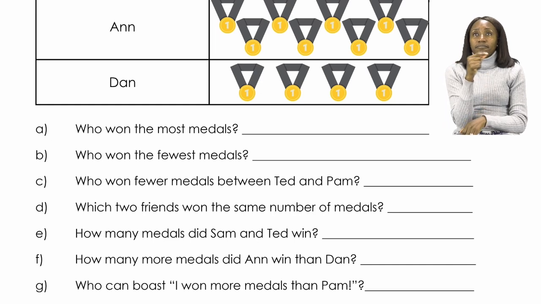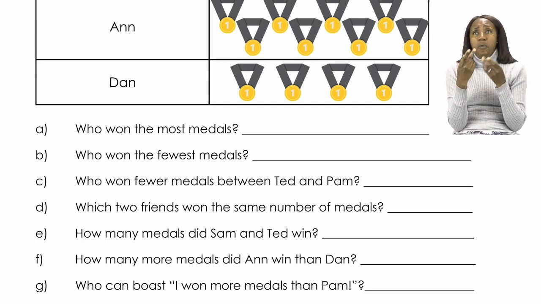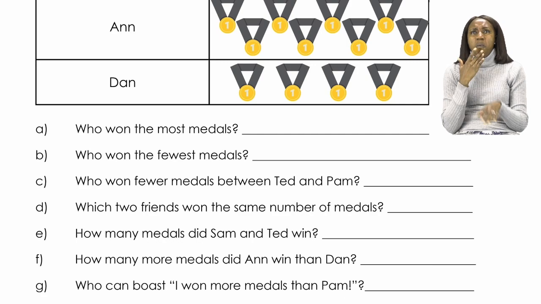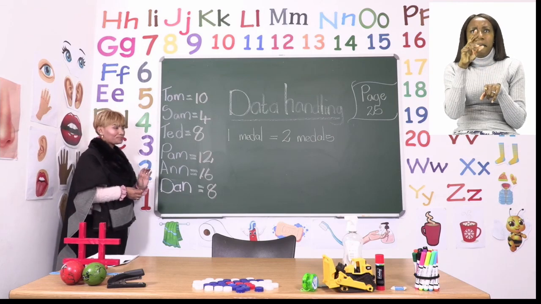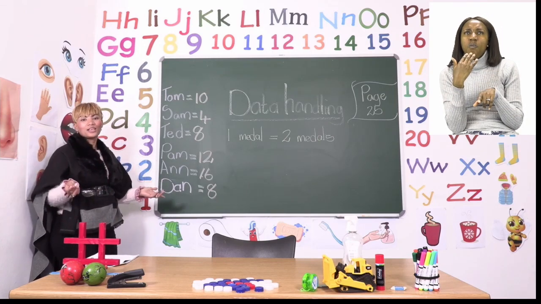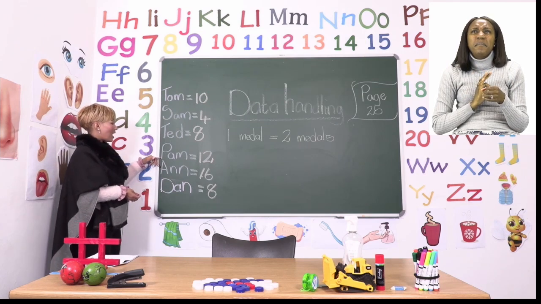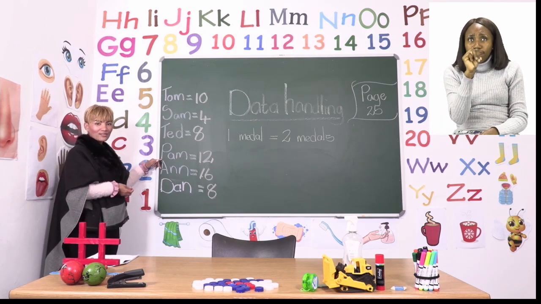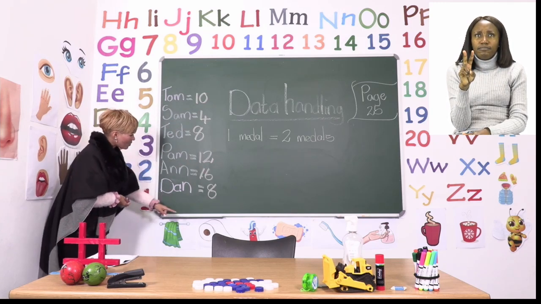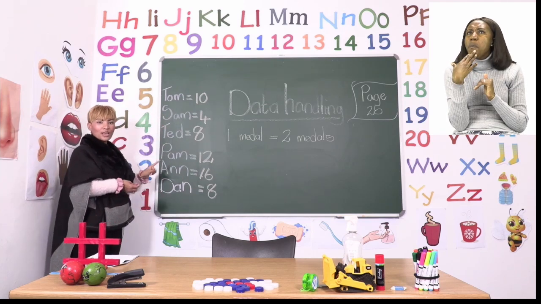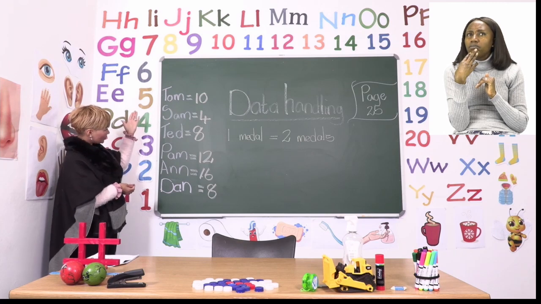Look at number G. Let's read it. It says, who can boast, I won more medals than Pam? Let's go back to the board. Let's see. Who won more medals than Pam? We first look at how many medals did Pam win. Pam won 12 medals. Is there anyone else here who won more medals than Pam? Do you see anyone?